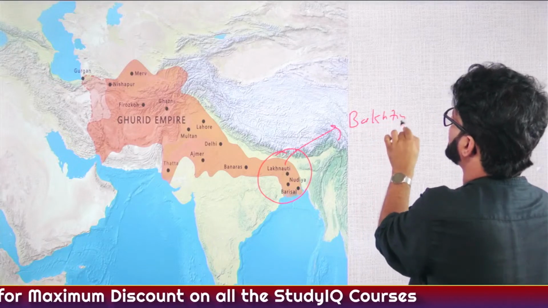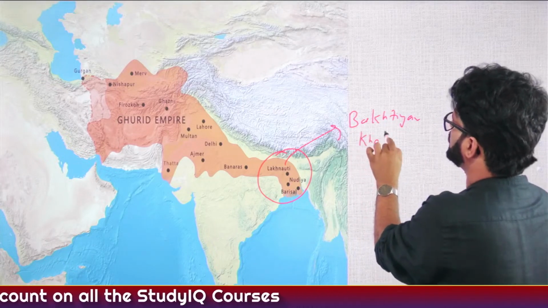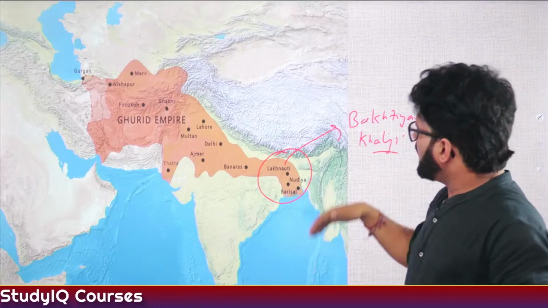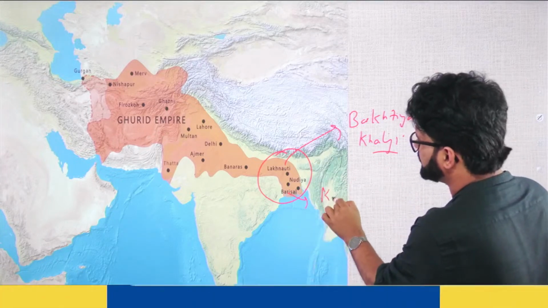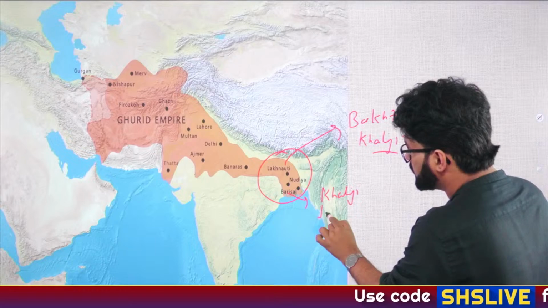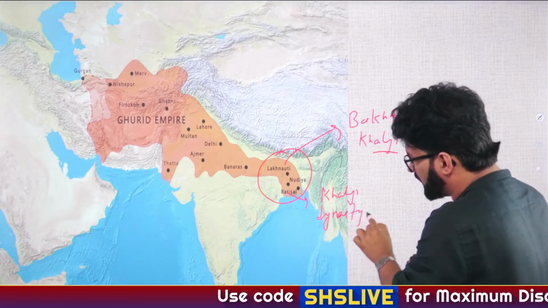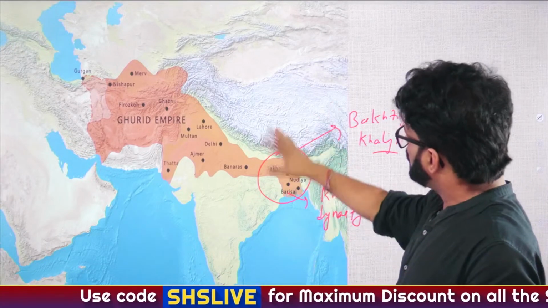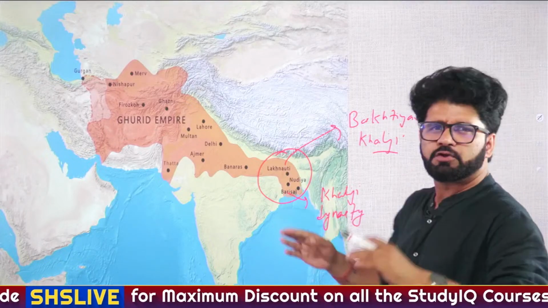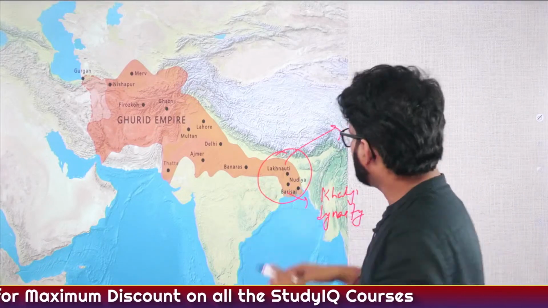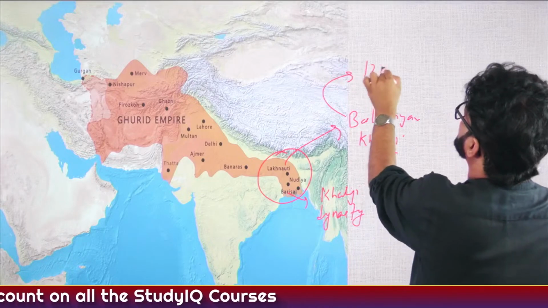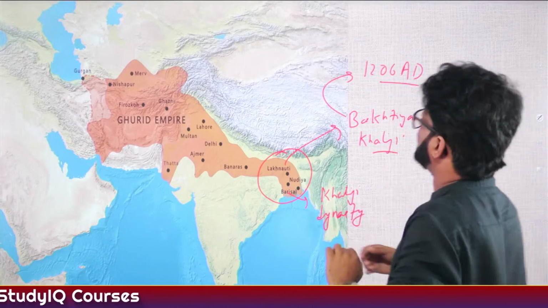His name was Bakhtiyar Khalji, which many of us know. He established a Khalji dynasty here. Please pay attention, this is not the Khalji dynasty of the Delhi Sultanate. He established his own local Khalji dynasty, which ruled till 1227 AD. Bakhtiyar Khalji died in 1206 AD only, if I'm not wrong.